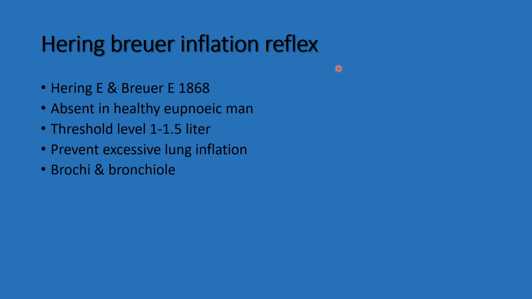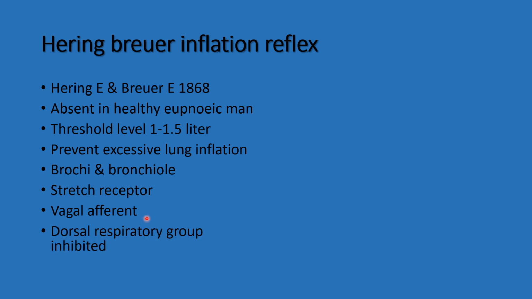It stimulates the stretch receptors present in the bronchi and bronchioles. So during the inflation, stretch receptors are stimulated in the bronchi and bronchioles. The vagal afferents conduct the stretch impulse to the dorsal respiratory group of neurons.